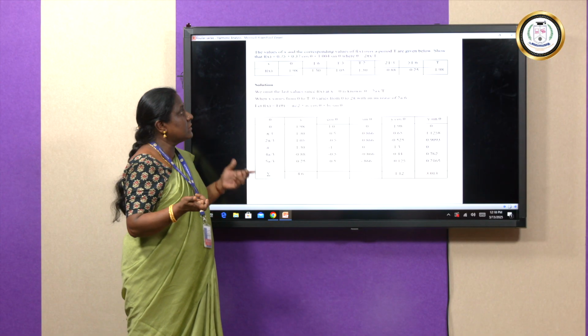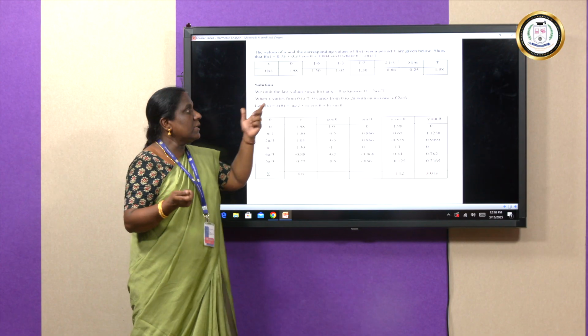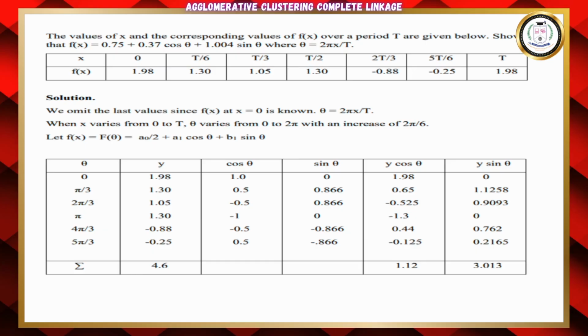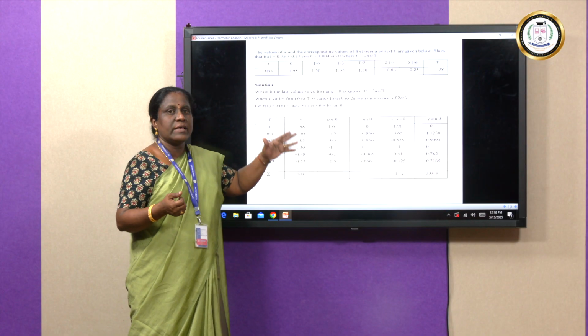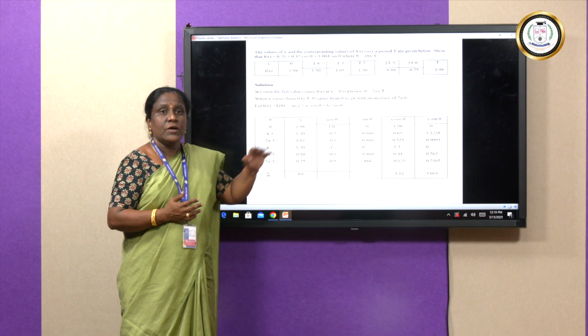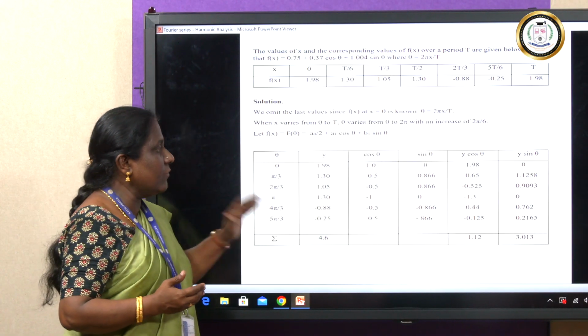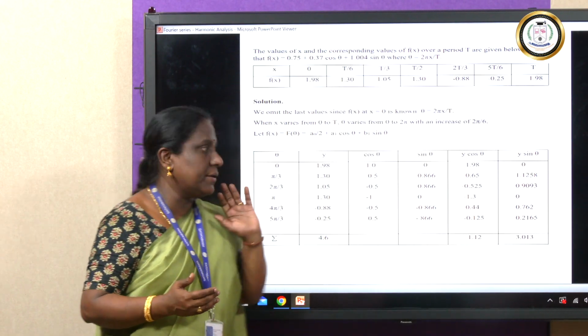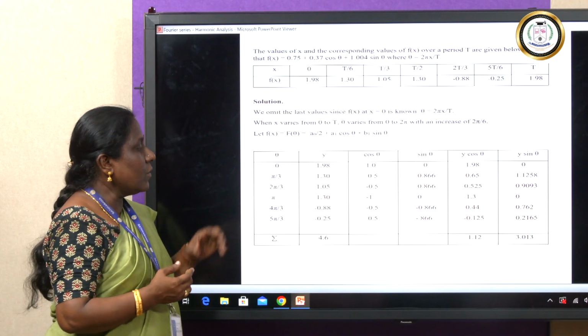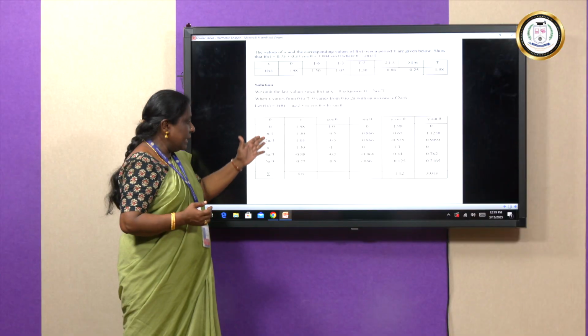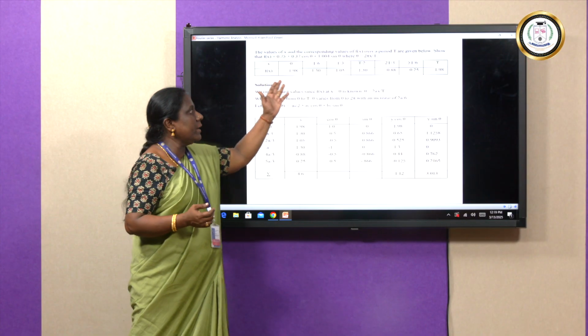Second step, I have to see the number of intervals. Here the number of intervals is 6, and therefore we are going to keep n as 6. Again I have to cross check whether the last f of x value is a repetition of the first f of x value. Here it is, and therefore we neglect the last entry from our calculation. So considering up to 5 pi by 3, we are going to work out all the entries in the problem. After entering the theta values, enter your y equal to f of x in the table.